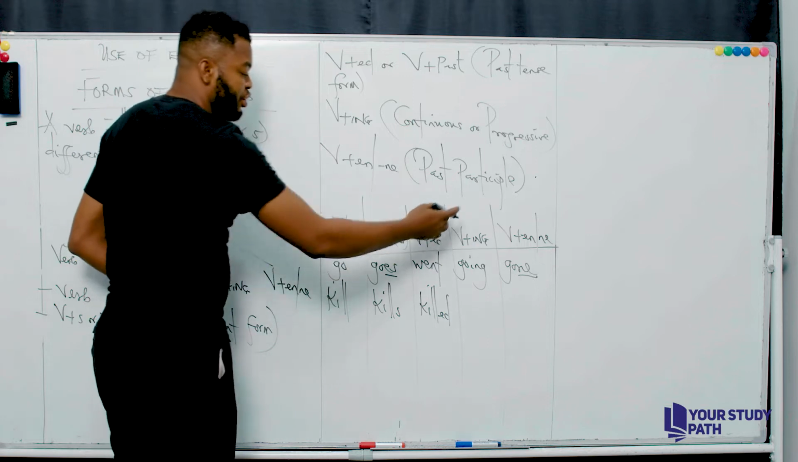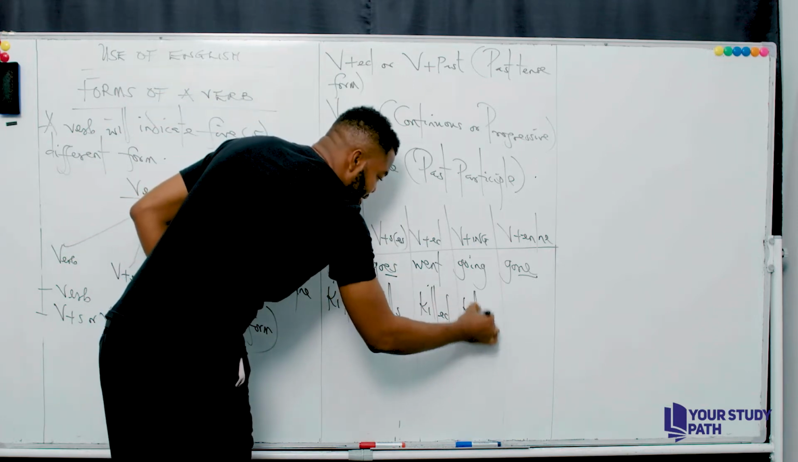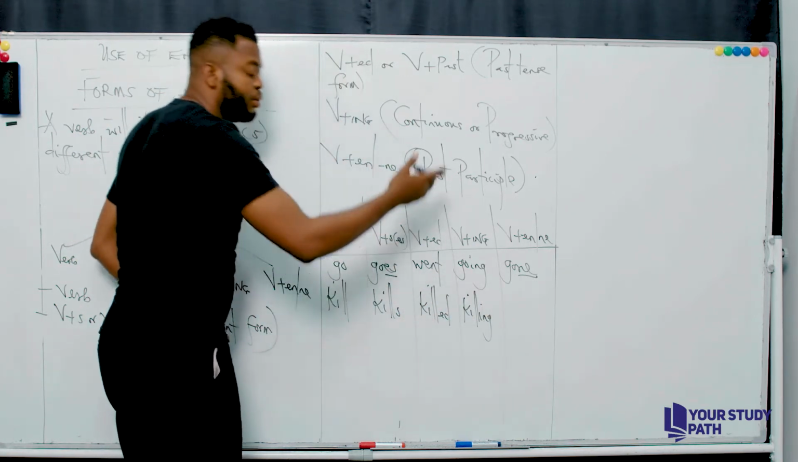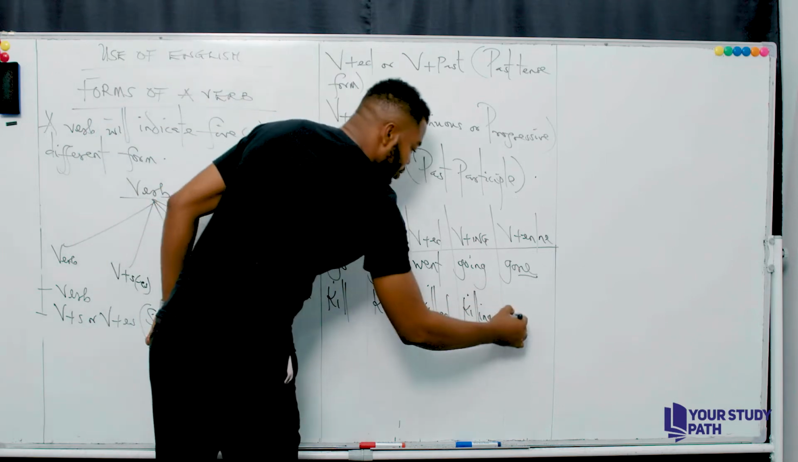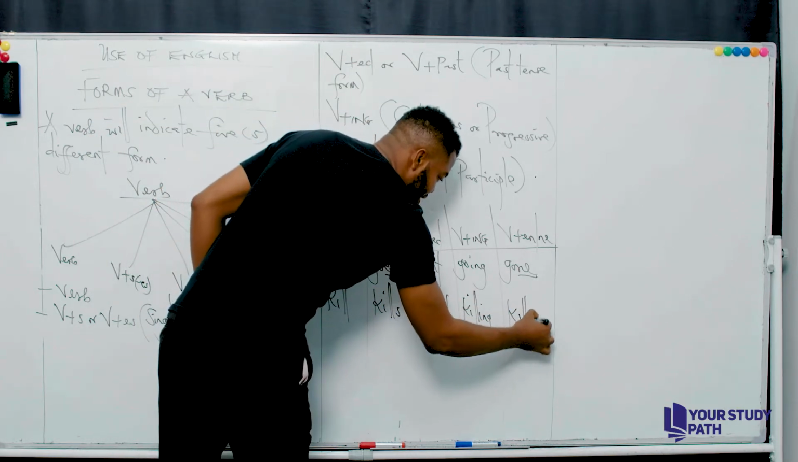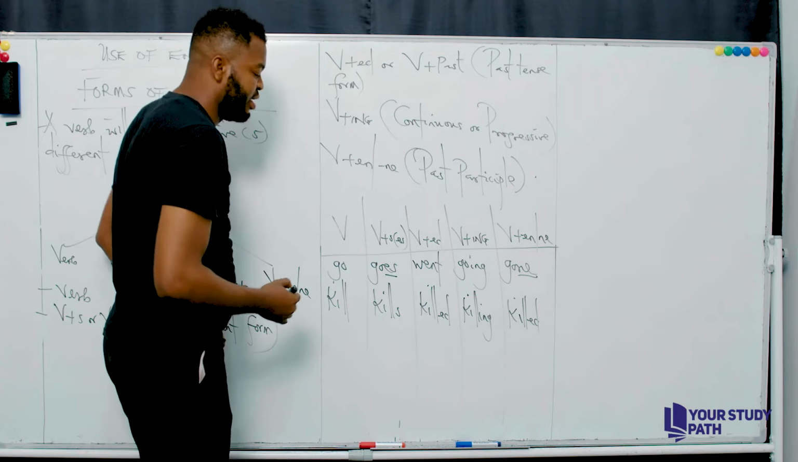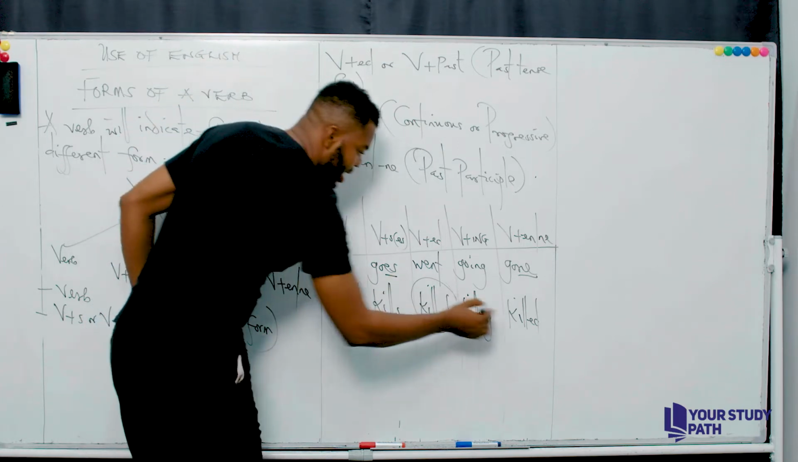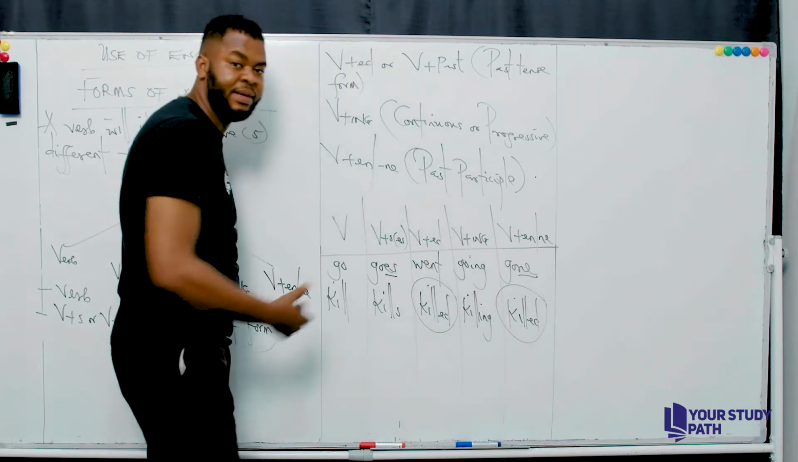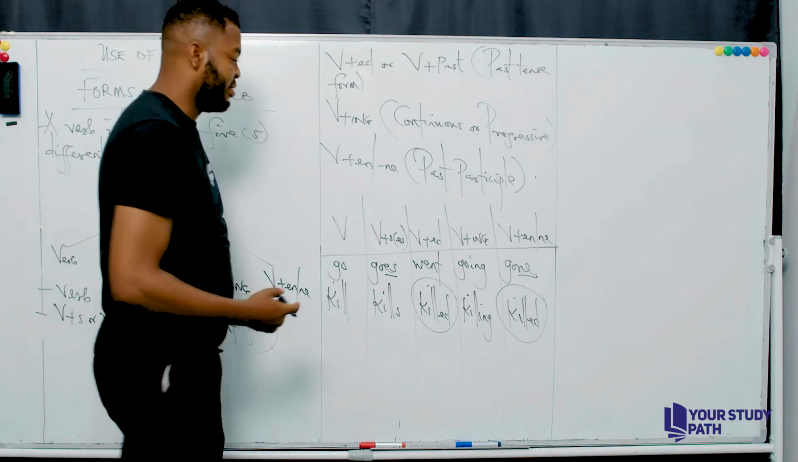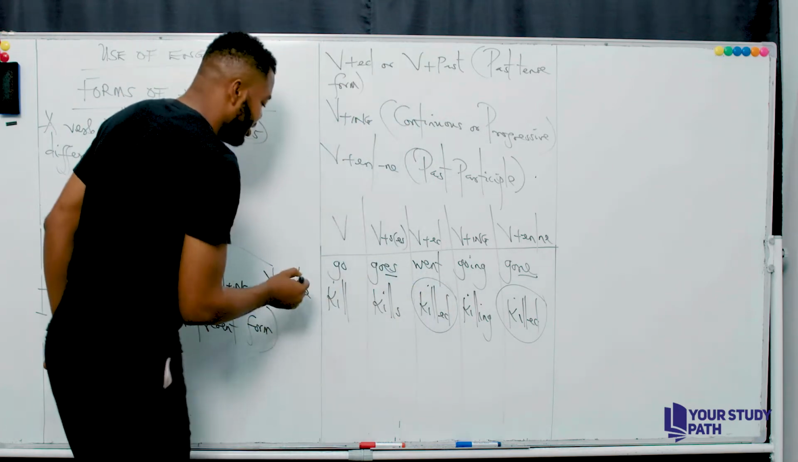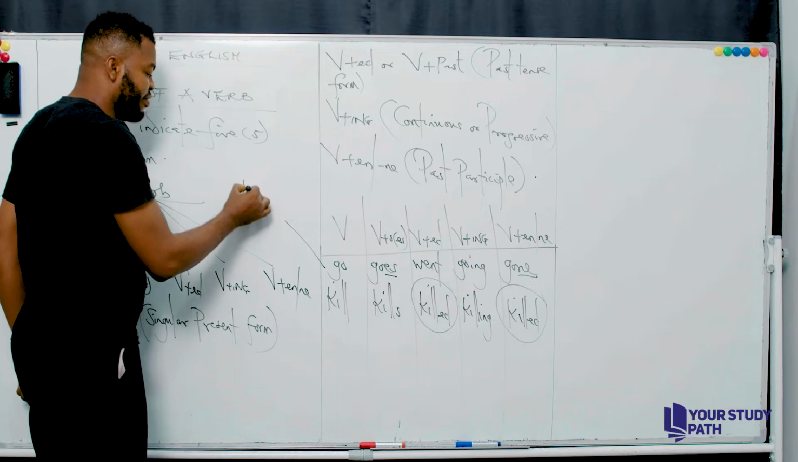Okay, so what is the continuous form? You would have killing. And what is the past participle form? You would have killed as well. Can you see? So what do you observe? You can see that the past tense form and the past participle form are exactly the same. What's the reason behind that? The reason is the first one is irregular.